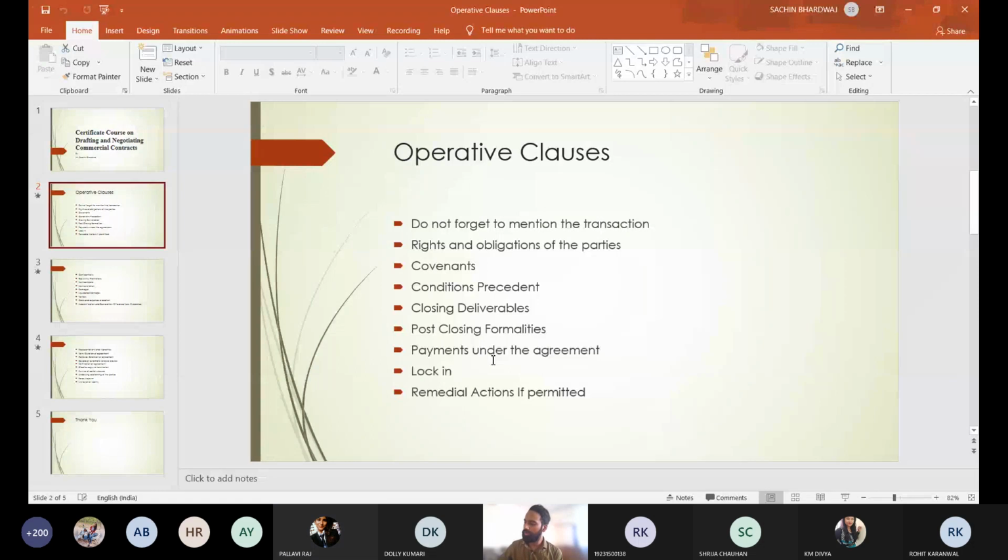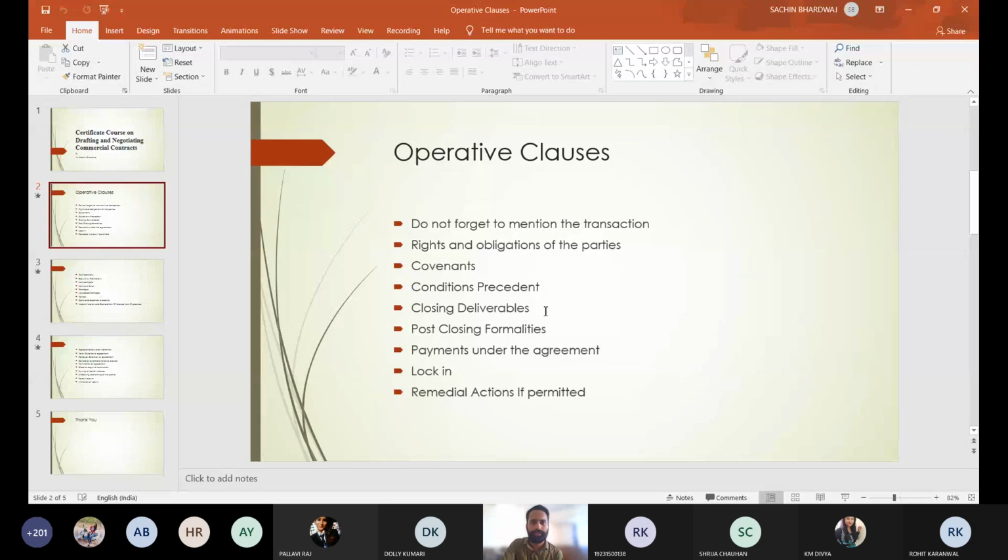Okay, sir. So in a lock-in period there is no scope for change. Lock-in period means to disable the change. You are not able to change any kind of period, you just locked in the period. Suppose this is a contract of 3 years, then it is a contract of 3 years only. You are not able to extend it, you are not able to reduce it, or you are not able to terminate it. Okay. Thank you, sir.